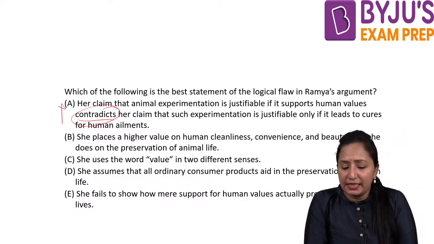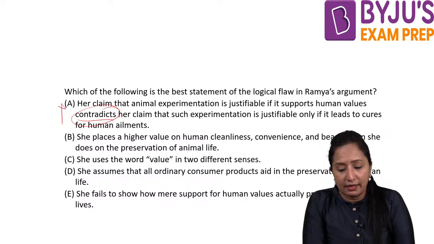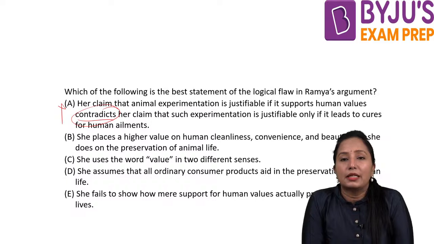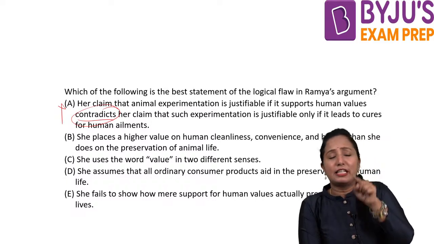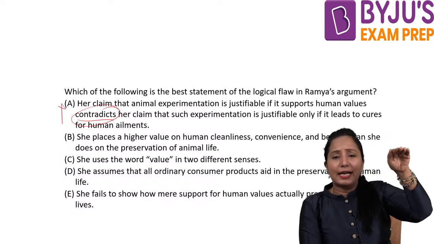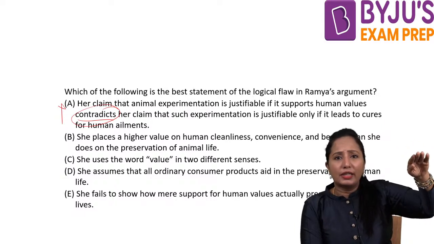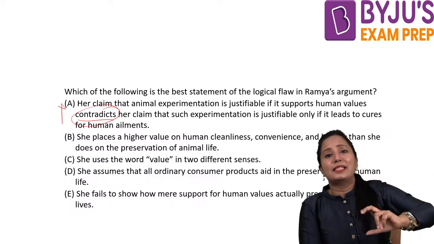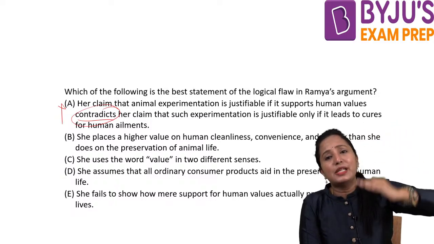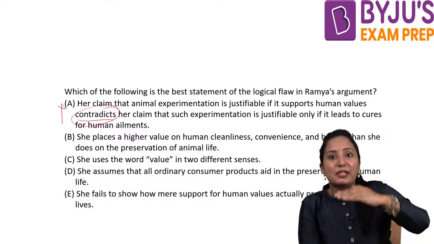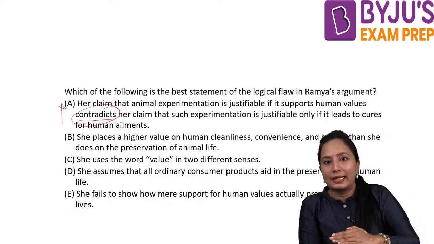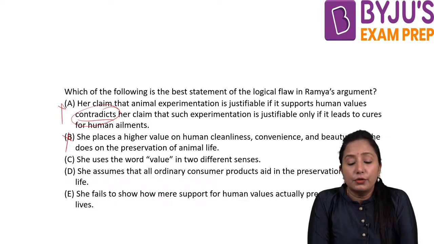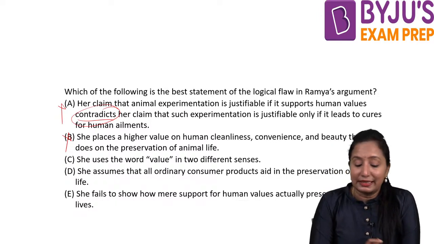And if you see, she places a higher value on human cleanliness, convenience and beauty than she does on the preservation of animal life. We all know that she is giving importance to human values over animal life. This is all known; it is a fact that is mentioned. But we are trying to say how she is presenting health ailments together with cleanliness, and on what basis she is coming to that claim. So we are not able to establish that with B also. She uses the word value in two different senses.